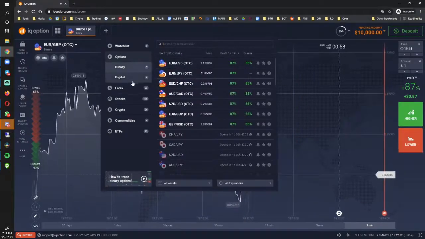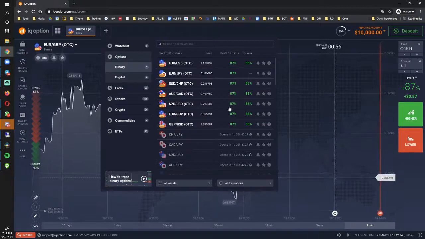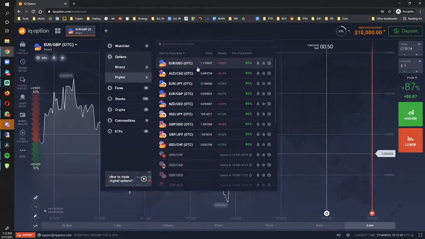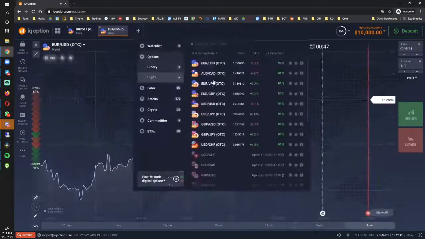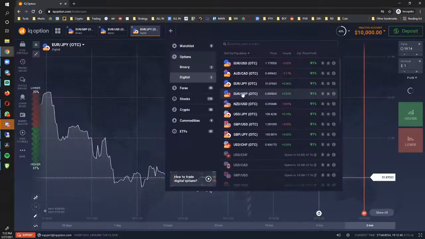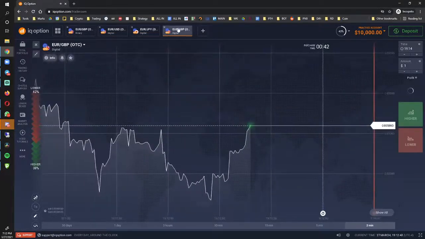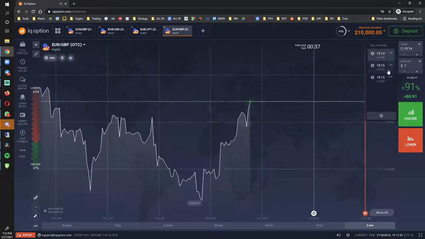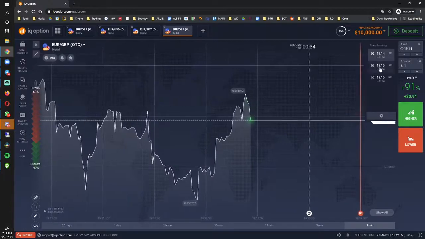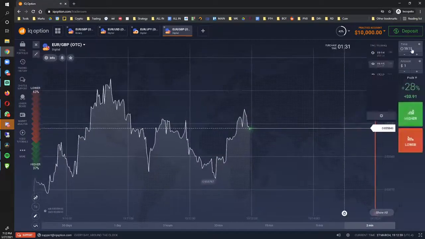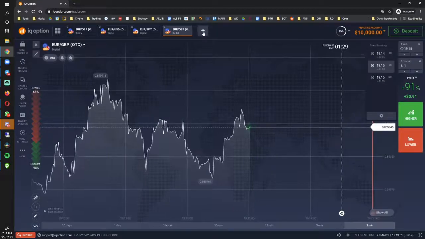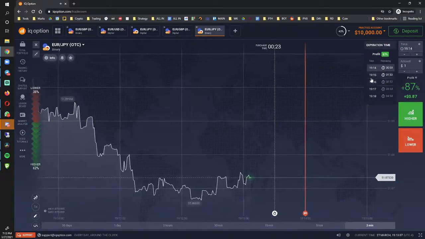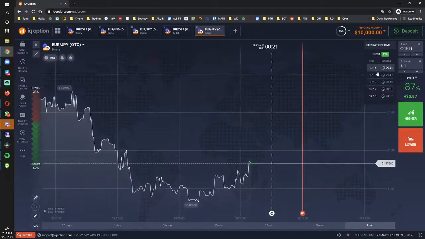Between switching back and forth, you can see that the payout on here is 87%. Digital is 91%. So let's say I want to add these, I just click here, add more, and then it shows up at the very top. Right here are the pairs. On the right hand side you have the time frames. For the digital you have 1 minute, 5 minute, and 15 minute increments.